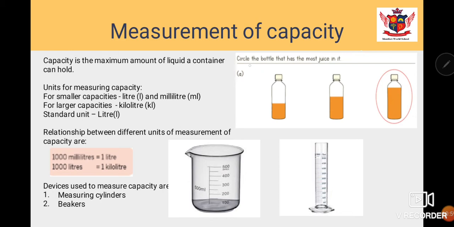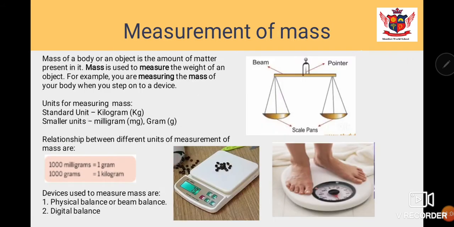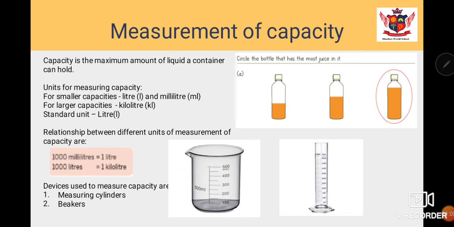Now you have to circle the bottle that has the most juice in it. It is in this one, right? Okay. And what are the units which are used to measure the capacity?